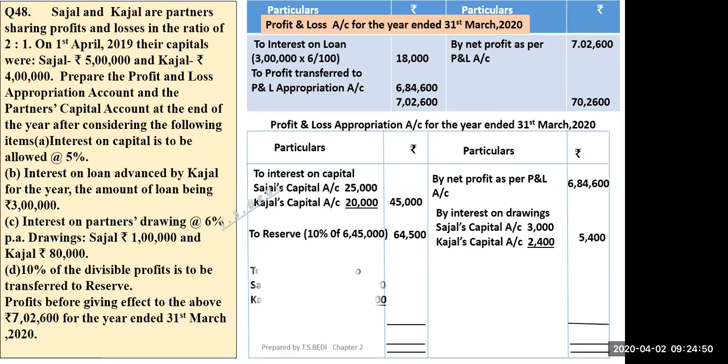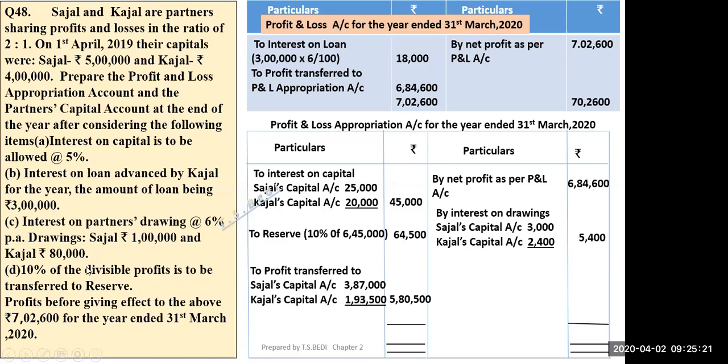Now this figure that has come, 5,80,500, is the divisible profit after deducting this. So if divisible profit is given, always take this one as divisible profit and this will be taken as net profit. Sometimes it may be given that 10% of the profit is to be transferred to reserve. So 10% of profit means 10% of this amount.